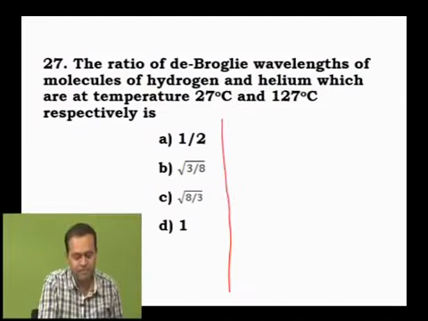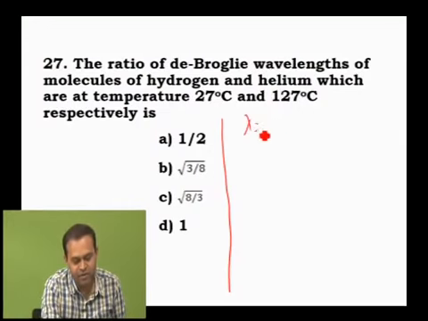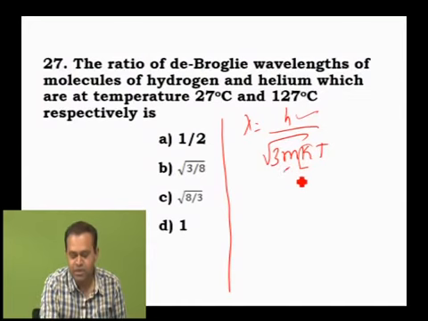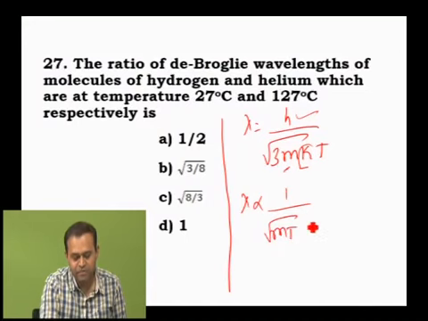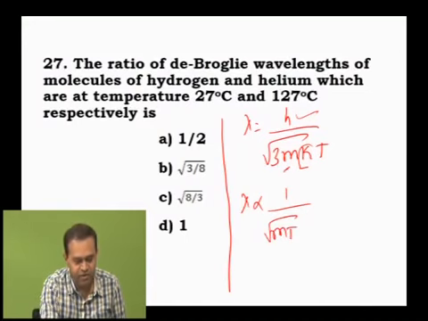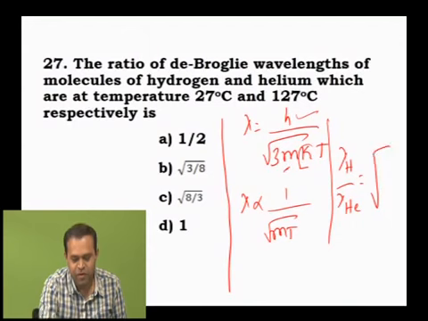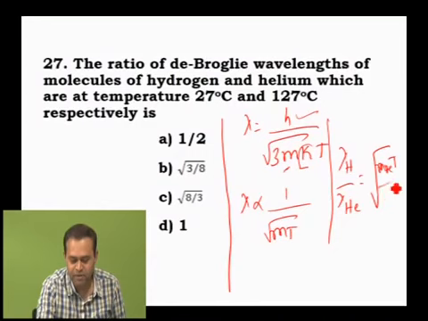Now listen. You know the expression: lambda equal to h/√(3mkT) for a gas molecule. h is constant, k is also constant. Different molecules have different masses. Therefore lambda is inversely proportional to root of m into T. Now you have to take the ratio, wavelength of hydrogen to wavelength of helium. That is equal to root of mass of helium into its temperature divided by mass of hydrogen into its temperature.